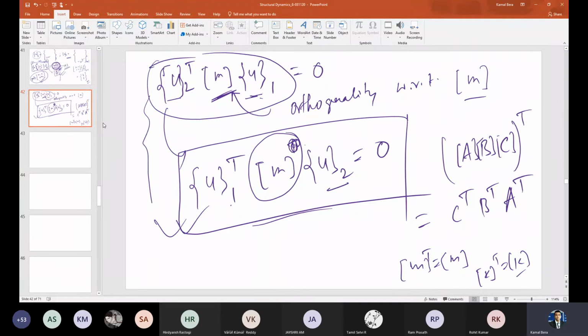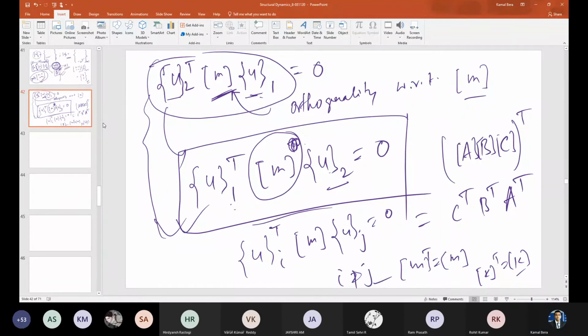So that's what I said about the orthogonality of the mode shapes with respect to the mass matrix. Here, since only two modes are there, it is 1, 2. In general, we will discuss that later. For any different modes, I can write Ui transpose M Uj equals 0 for i not equal to j. Let's say a 2000-mode system is there, then U1 transpose M U1000 equals 0. Got it?